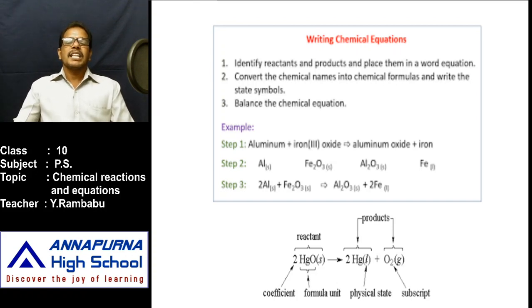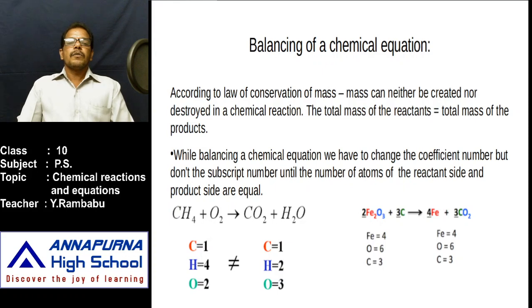Okay, and the final step while writing the chemical equation is to balance the chemical equation. What is the final step? Balancing the chemical equation. Okay, now balancing of a chemical equation. While writing a chemical equation, we should write a balanced chemical equation. Why should we write a balanced chemical equation?